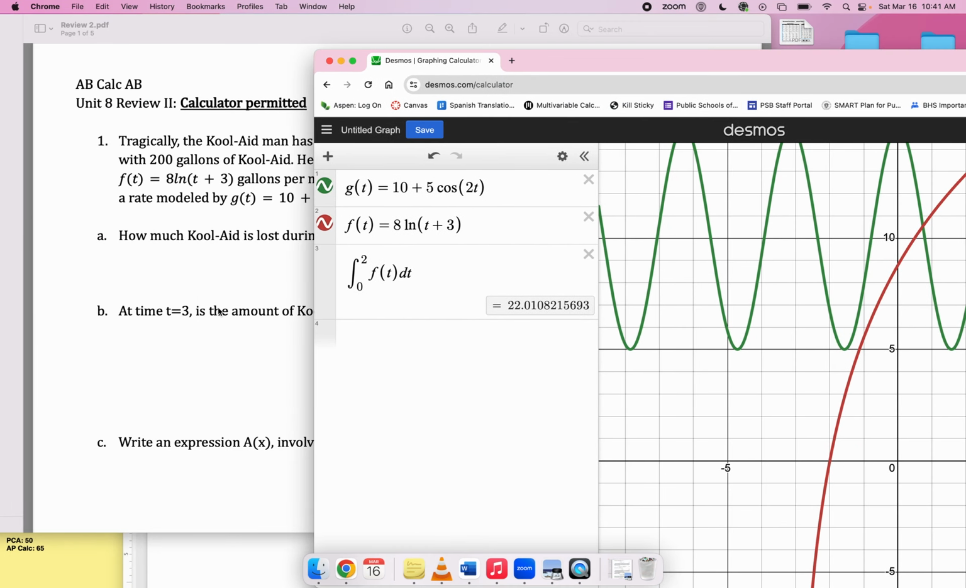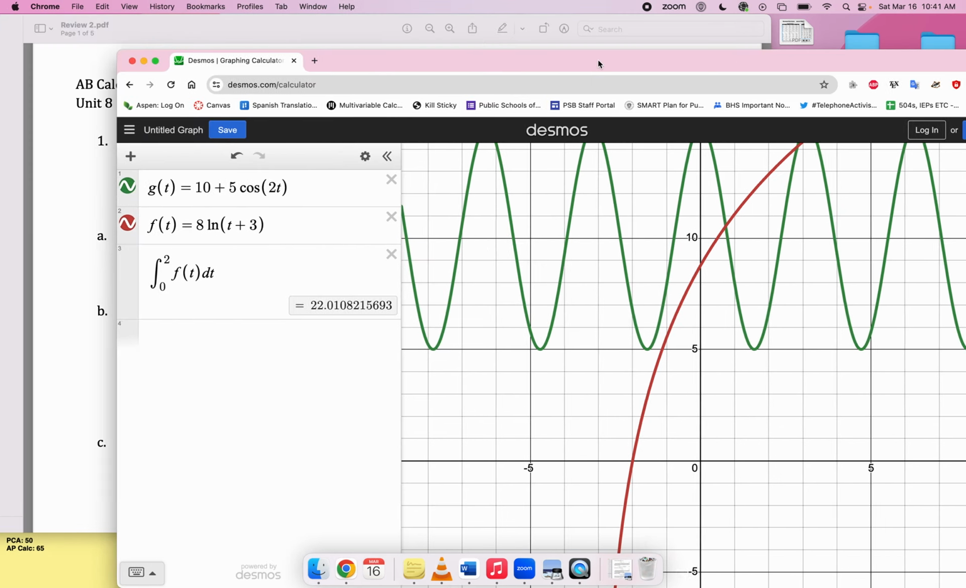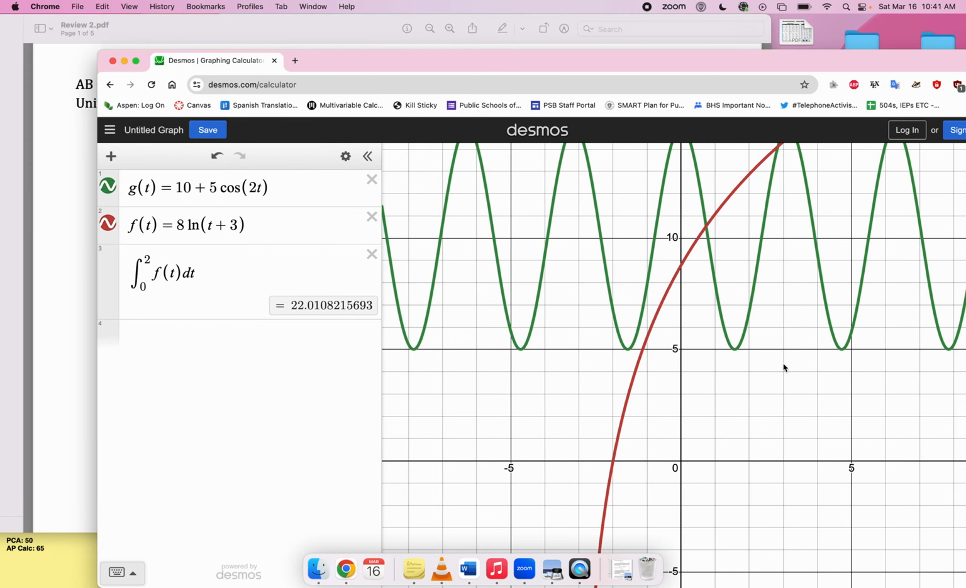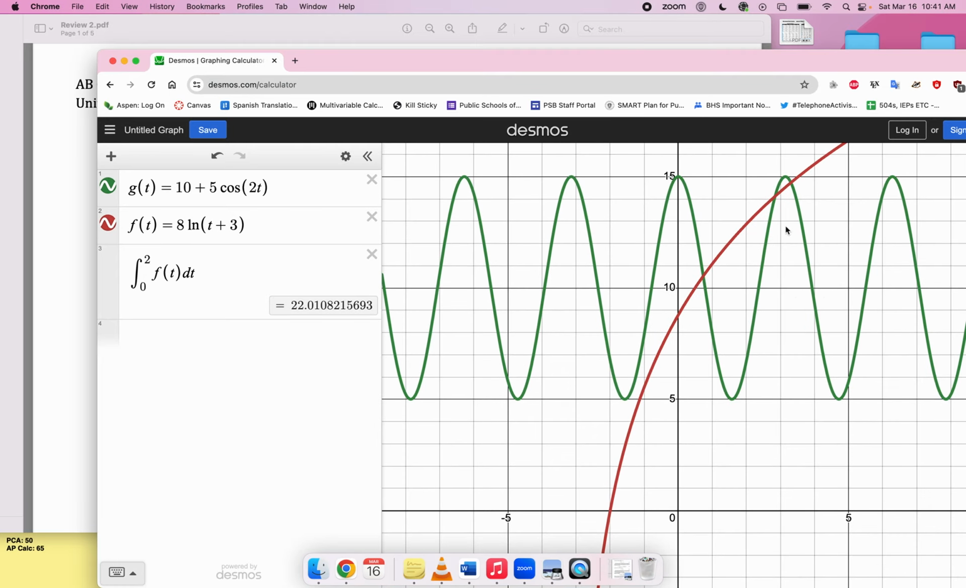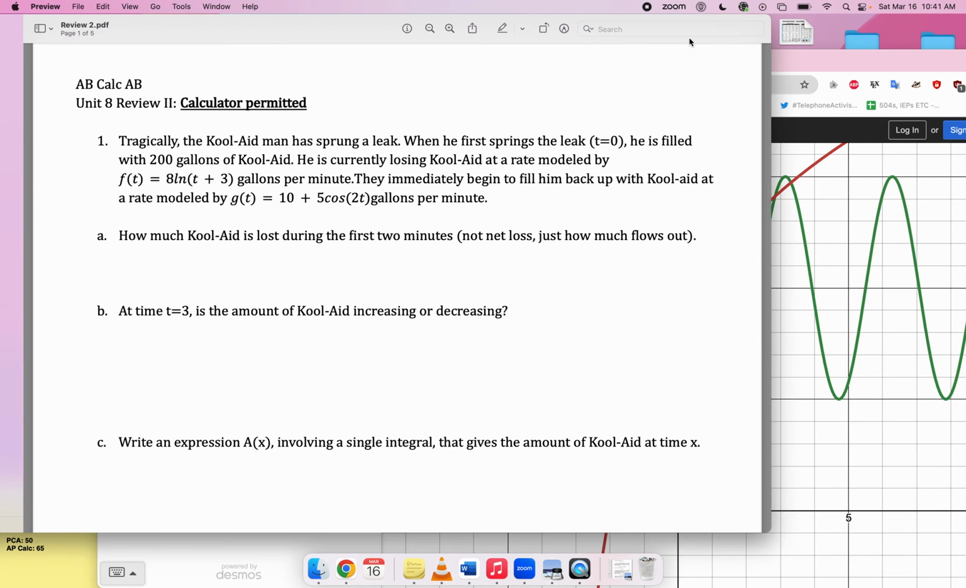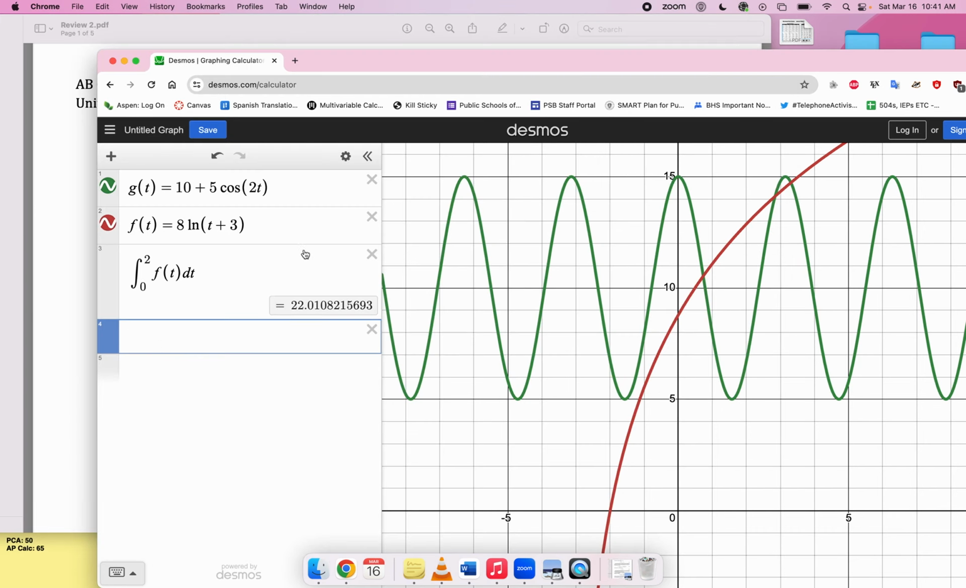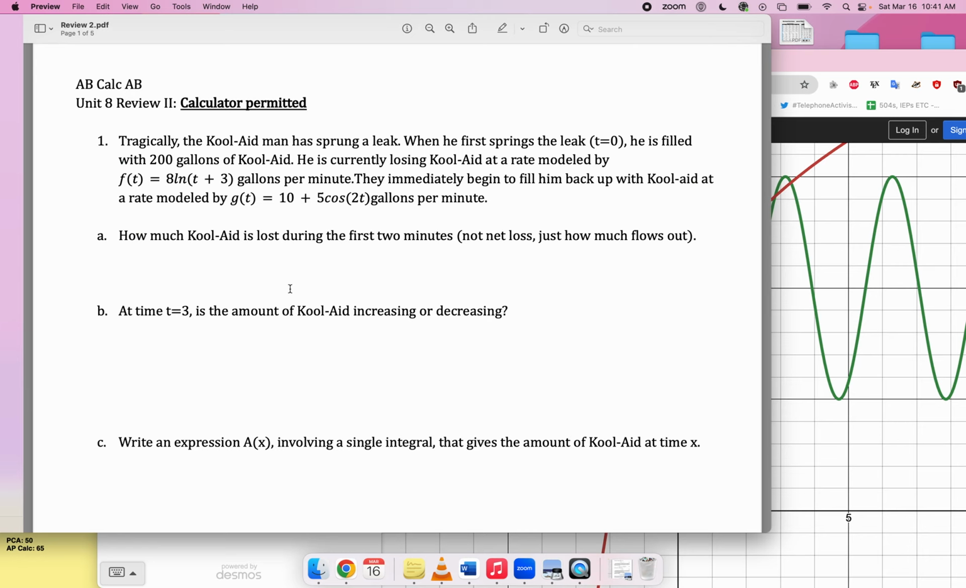But at time t equals 3, is the amount of Kool-Aid increasing or decreasing? You can look at x equals 3, which is right here, and see that at t equals 3, the rate in is greater. So therefore, the overall amount of Kool-Aid is increasing. Or you could evaluate the functions. You could do rate in minus rate out, g of 3 minus f of 3. That's a positive number, so the overall derivative is positive, so it's increasing.